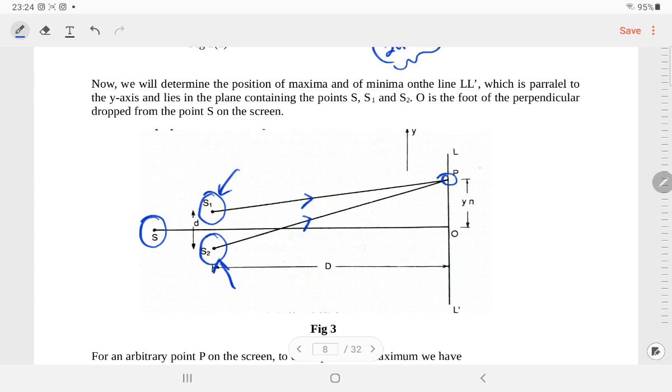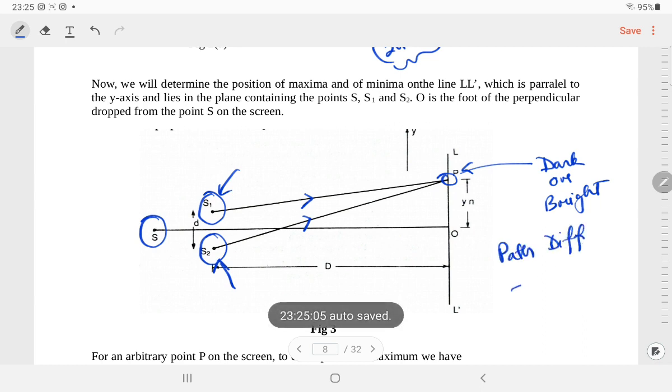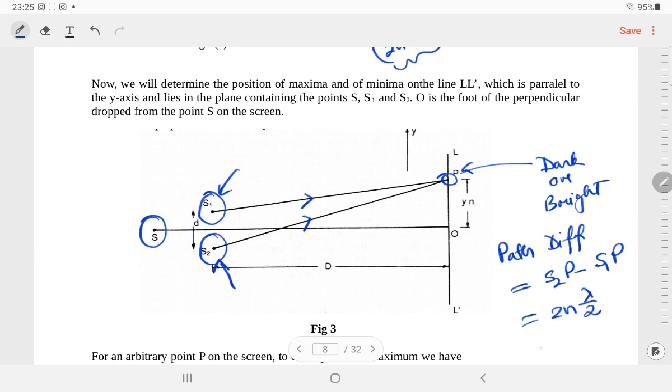Okay, so now we need to decide whether it is dark or bright. To decide that, first of all we need to know the path difference. Path difference is nothing but S2P minus S1P. If it has to be a bright fringe, then it should be twice n into lambda by 2. And if it has to be a dark fringe, it should be twice n plus 1 into lambda by 2.